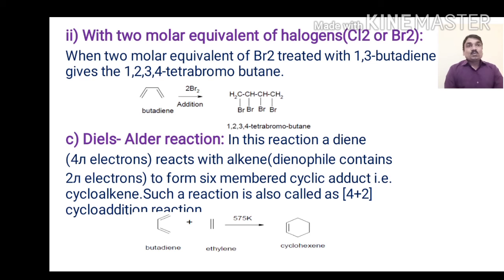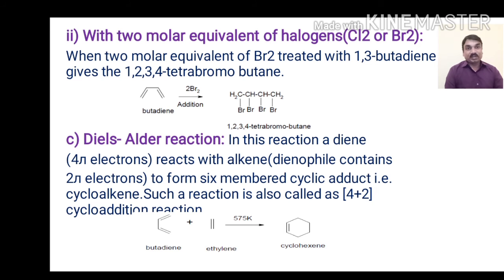Second, with 2 molar equivalents of halogen, that is a 1:2 ratio of Cl2 or Br2, bromine and chlorine. When 2 molar equivalents of bromine are treated with 1,3-butadiene, we get 1,2,3,4-tetrahalobutane as the product. So this is the addition product of 1,3-butadiene.